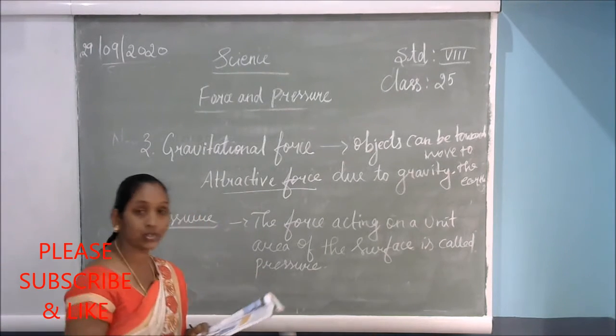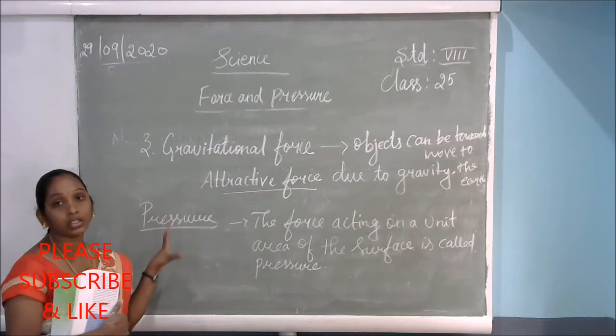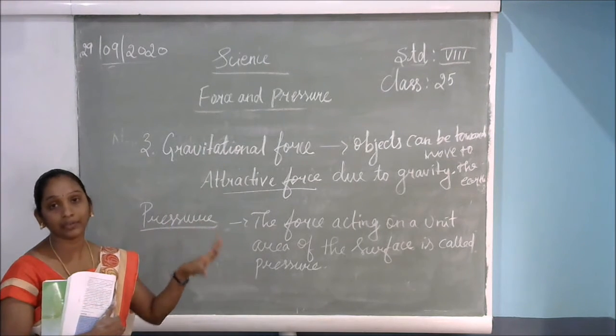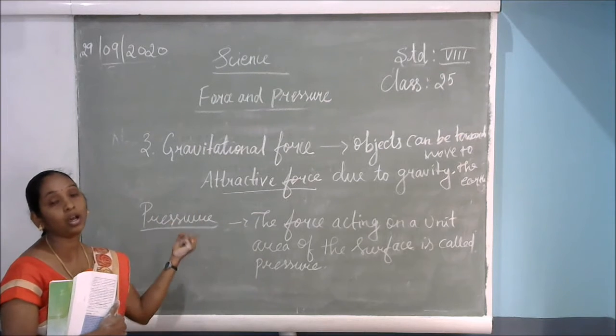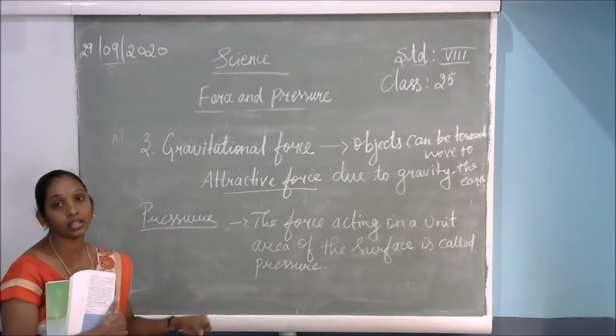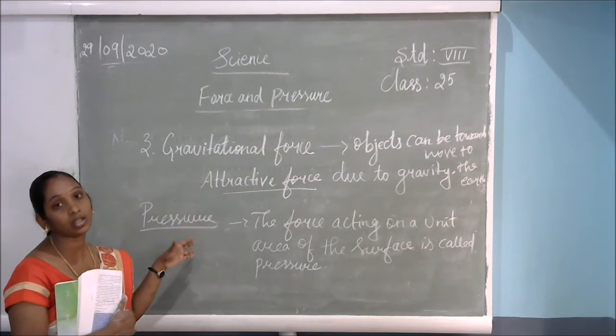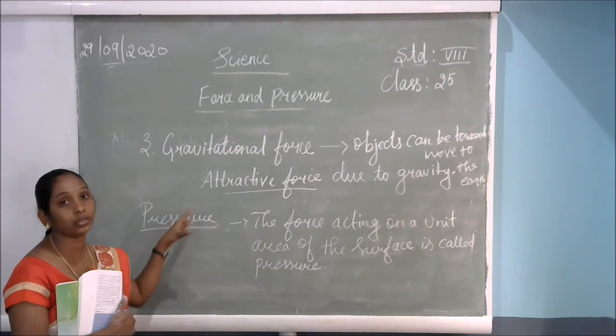Next, we have understood what is meant by gravitational force. So without direct contact, our earth has some force, that is gravity. That gravity will pull the object. That's why the fruits or the vegetables fall on the surface. Okay, the planets around the sun, everything is because of the gravitational force.